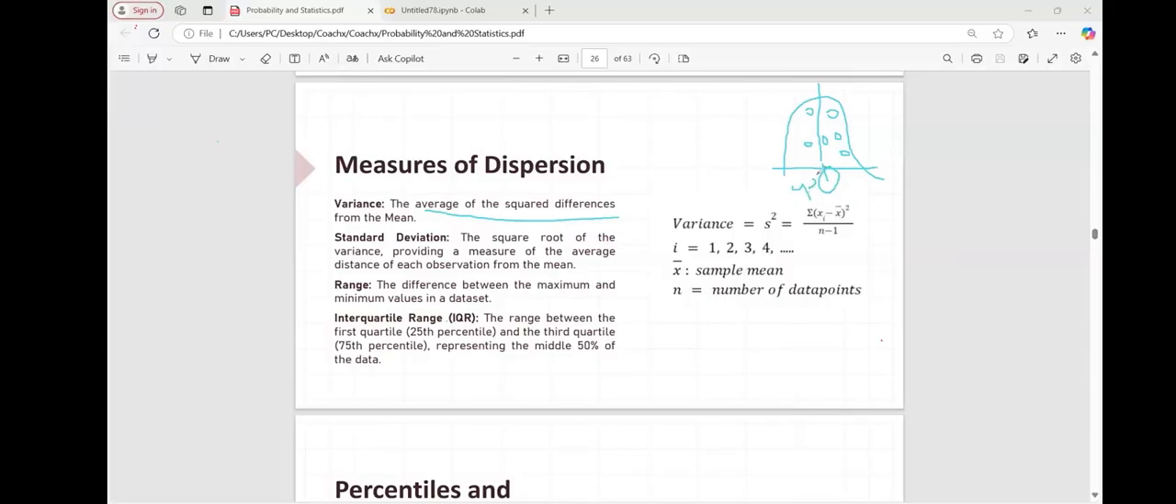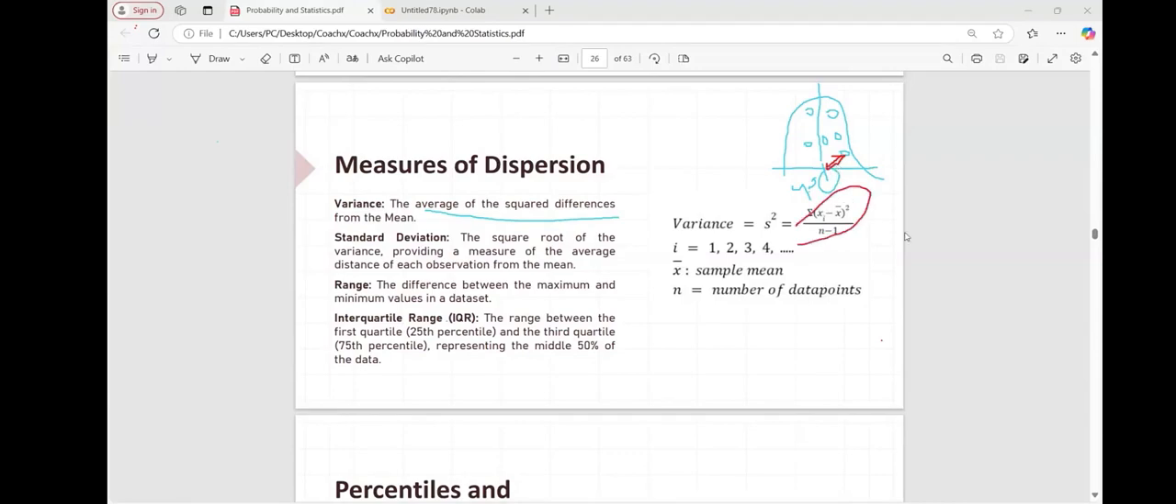It will take the difference between what? The difference between the data point and the mean. If I wanted to check the variance for this, what is it? The difference between the data point and the mean. Now, how do we take it? This is the formula.